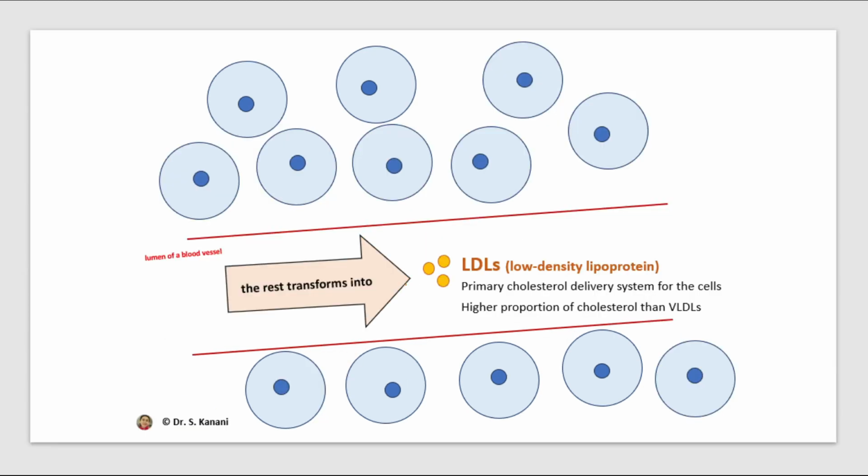The one third transforms into some smaller and denser particles that we name low density lipoproteins, or in short, LDL. LDL is the primary cholesterol delivery system for our cells. It has a high proportion of cholesterol, much higher than the VLDLs that liver cells produce. So in short, LDL forms inside the bloodstream and contains a large amount of cholesterol.